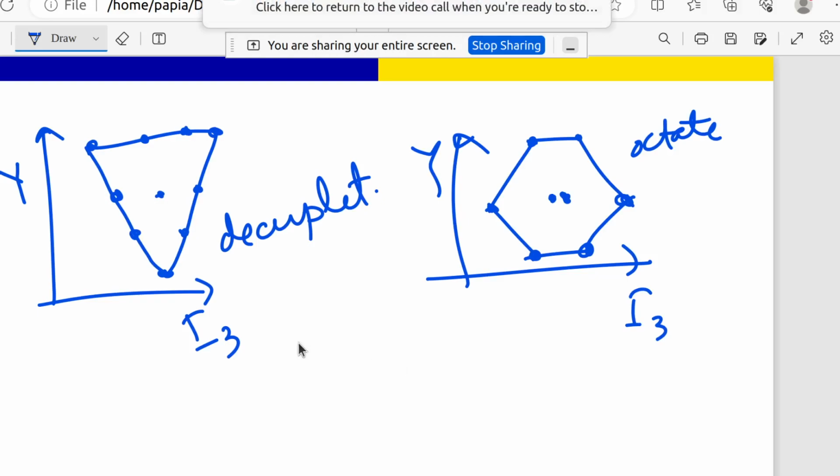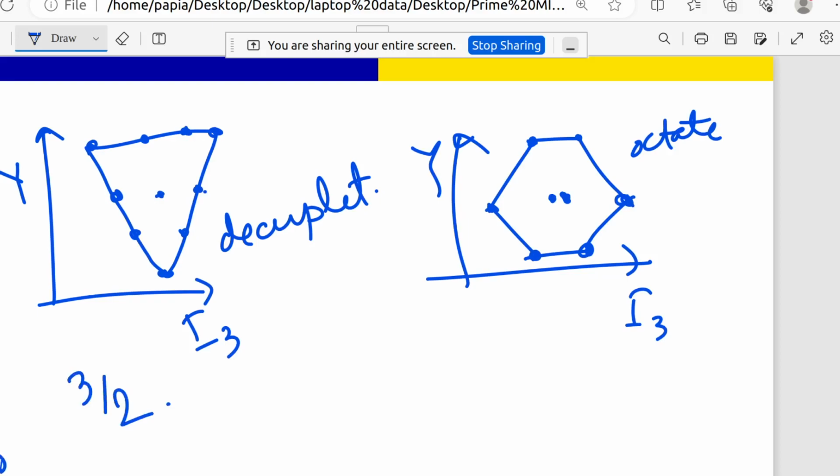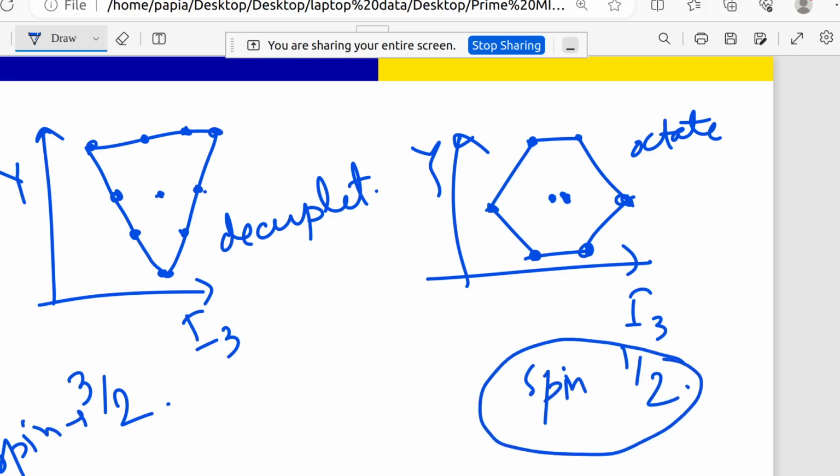In that case you can see that our baryon decuplet is there, and in that decuplet 10 particles are there, one at each node I have made here. For the octet also you can see that 8 particles are there: 6 will be in the corner, and 2 particles will be at the exact center. This plot is for spin 3/2 particles, and this plot is for spin 1/2 particles. But all are baryons.